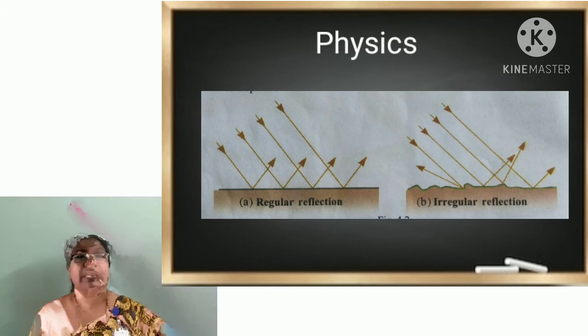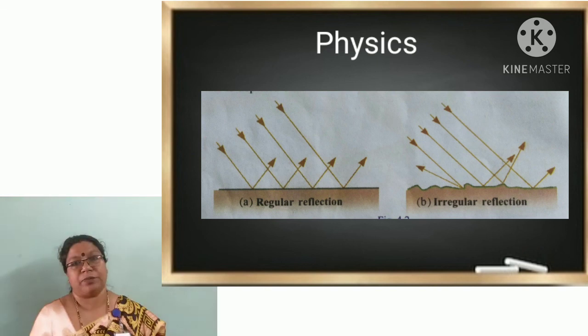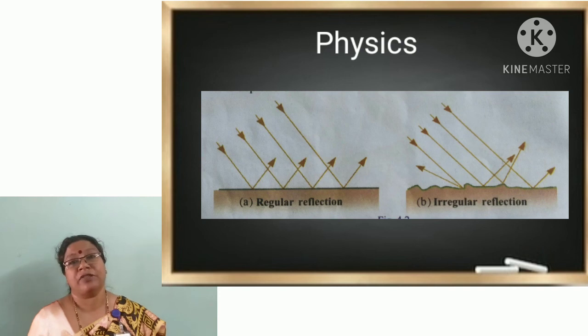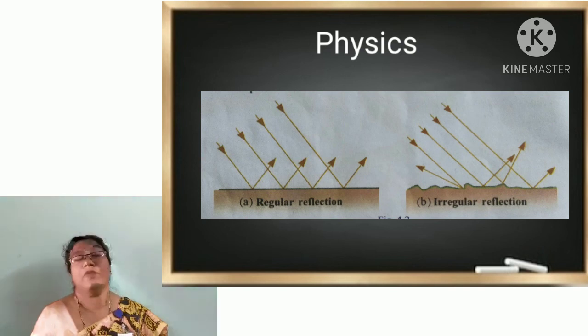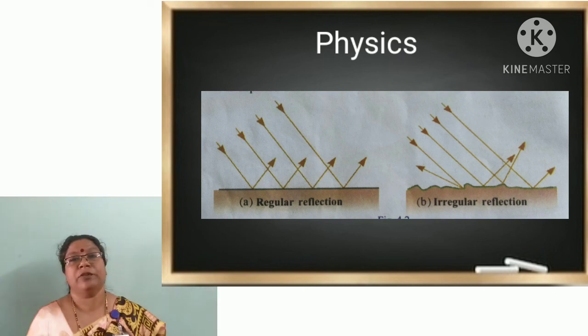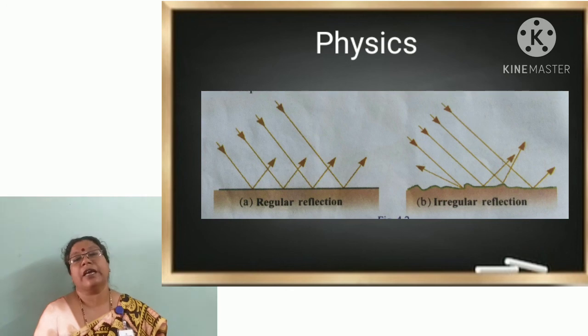So what about irregular reflection? Irregular reflection means when light falls on a rough surface, it reflects, but the reflection will be irregular, or it scatters in all directions. So you will not be able to see a clear image, or at least no image will be formed in the case of irregular reflection.